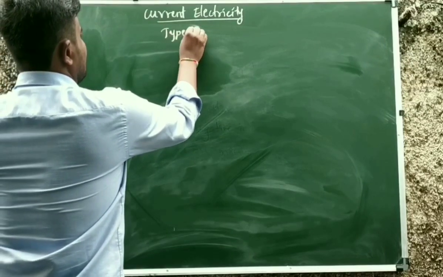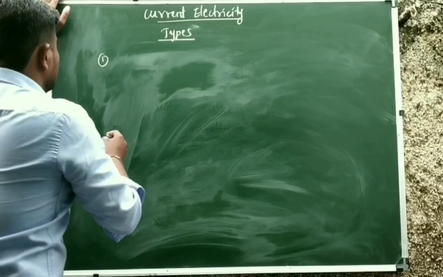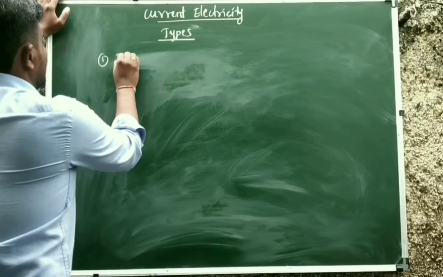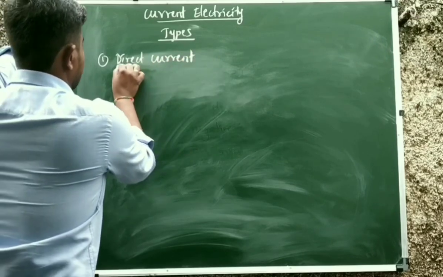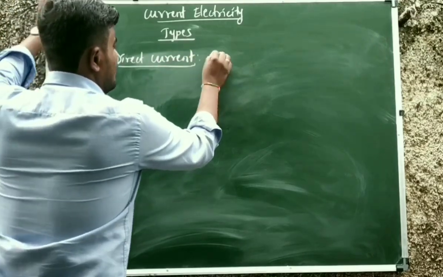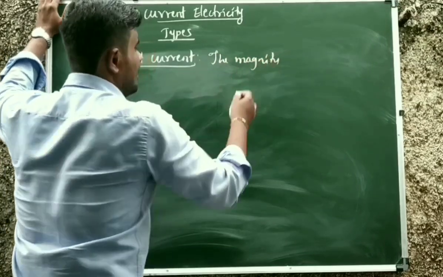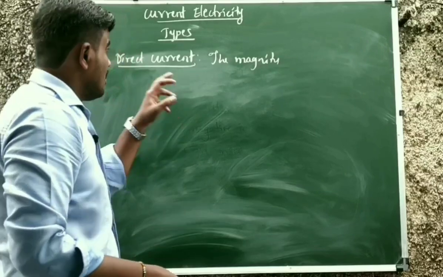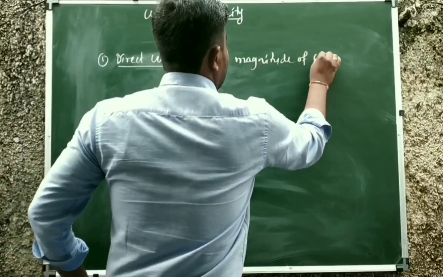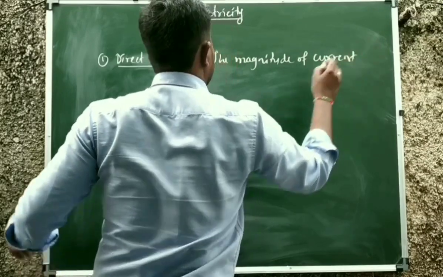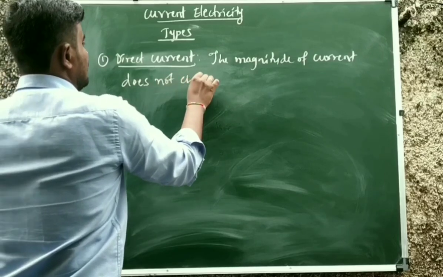Types. First type, direct current. Direct current means the magnitude of current does not change. Direct current is also called steady current or DC current. The magnitude of current does not change.